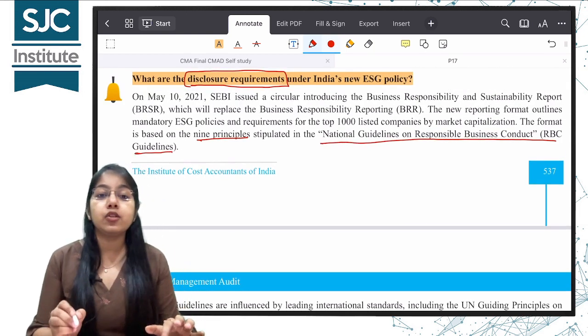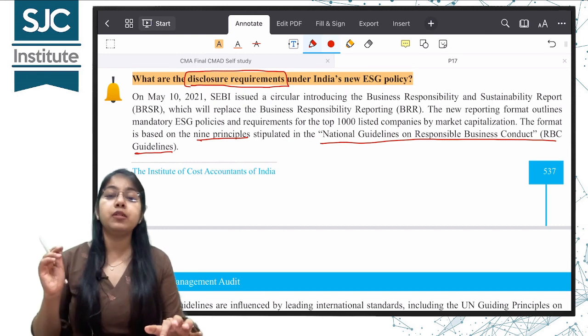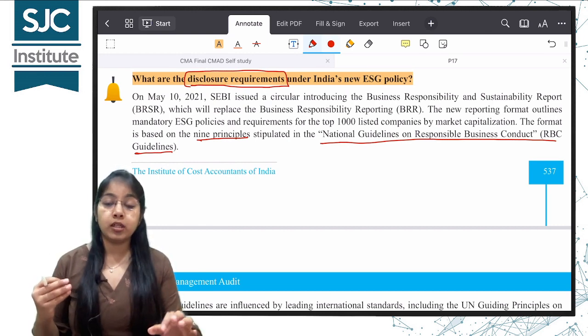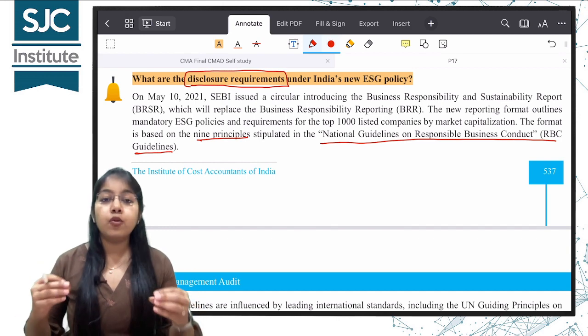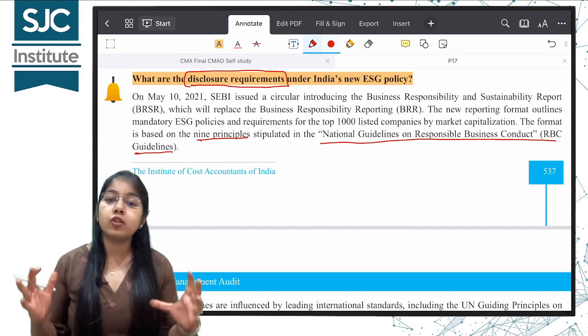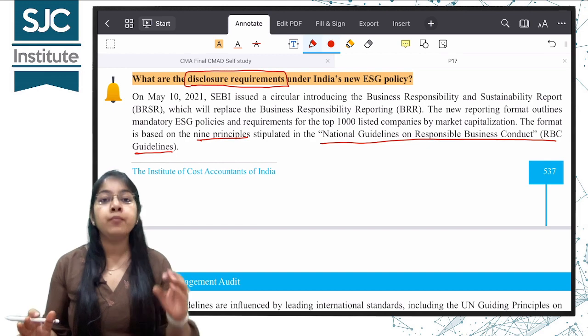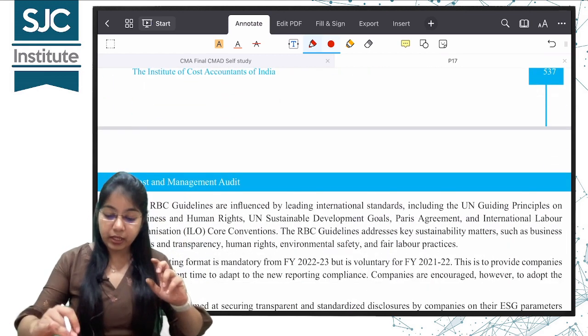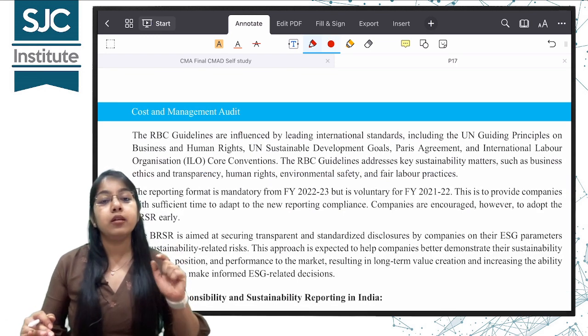National Guidelines on RBC, Responsible Business Conduct. How a responsible business should conduct itself. Okay, so there are 9 principles. This is also released again by the SEBI only. Based on these principles only, the disclosure requirements are given.